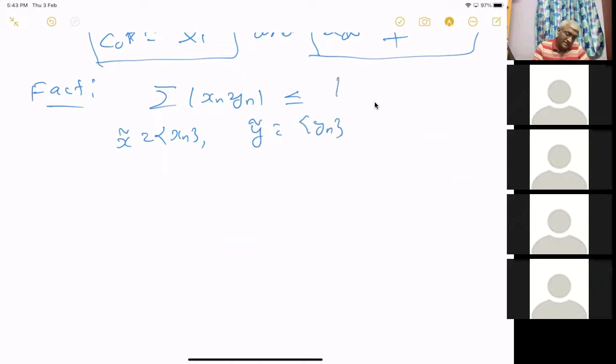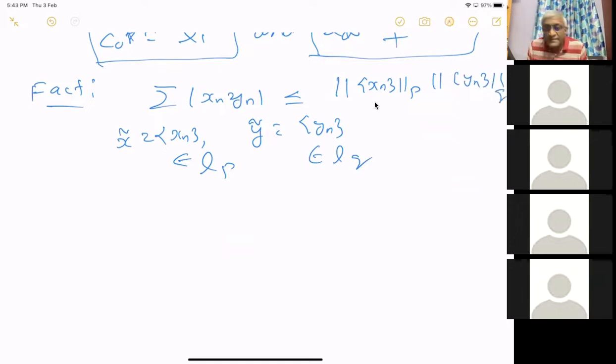Then this is less than or equal to the norm of x tilde times the norm of y tilde, where x tilde is in lp and y tilde is in lq. I hope you have seen this. This is Holder's inequality. I hope you have seen it for a general measure space.